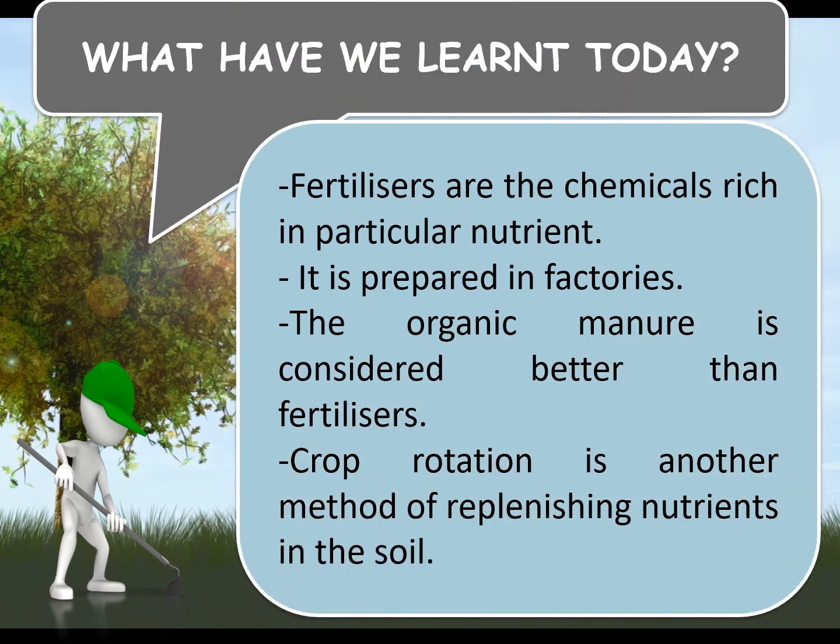Fertilizers are chemicals rich in a particular nutrient. They are prepared in factories. Organic manure is considered better than fertilizers. Crop rotation is another method of replenishing nutrients in the soil.